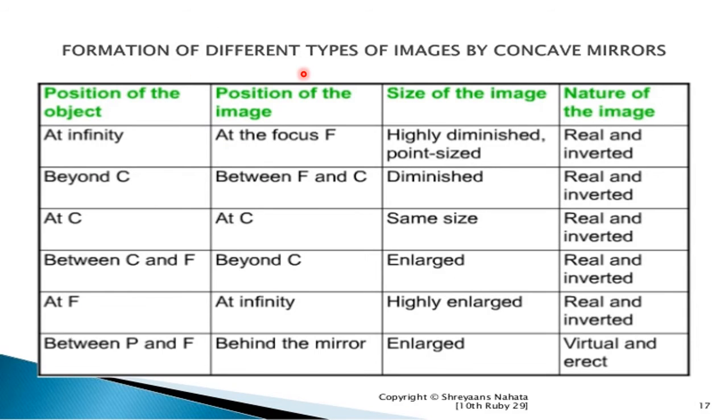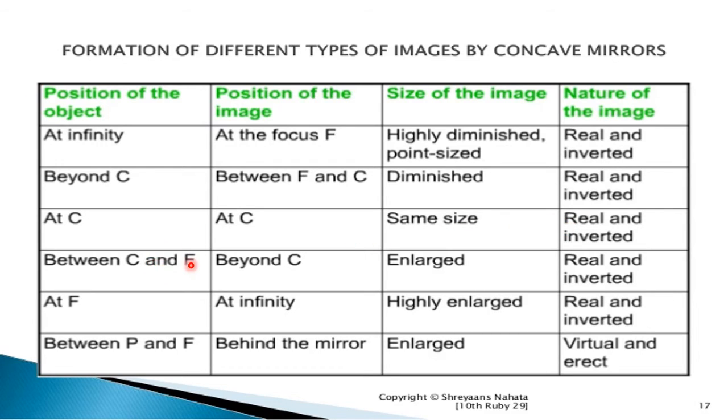Next, the formation of the different types of images by the concave mirrors. The position of the object, and here the position of the image, size of the image and nature of the image. First, at infinity, the image is obtained at the focus. It is highly diminished and point size. Nature is real and inverted. Beyond the point C, the image is obtained between F and C. It is diminished, real and inverted. At point C, the image is obtained at the point C. It is the same size, real and inverted.